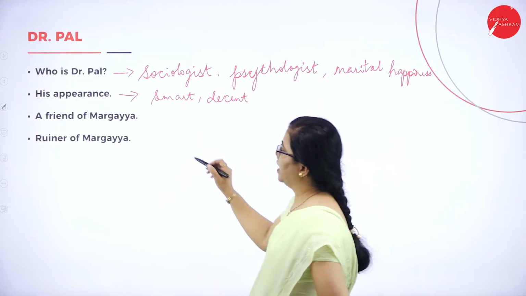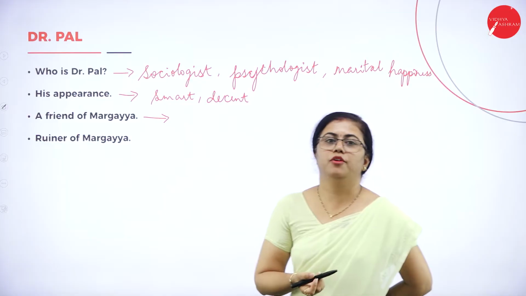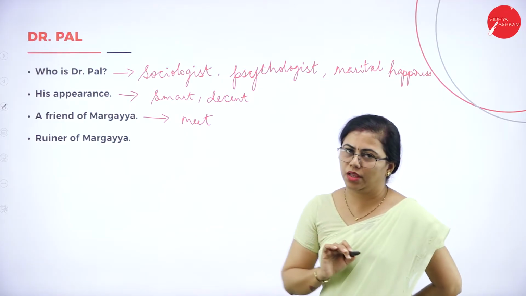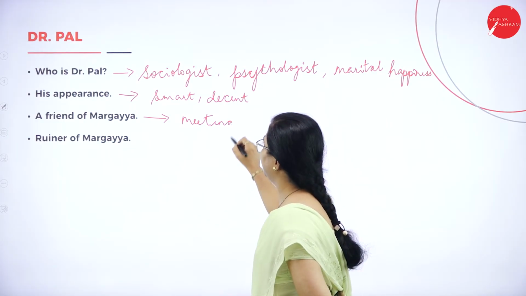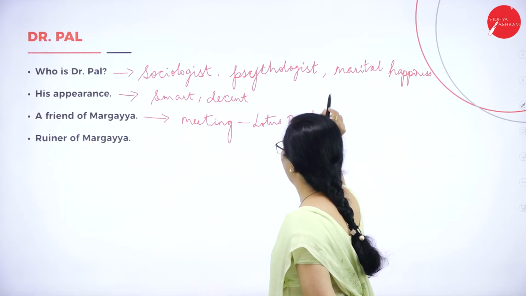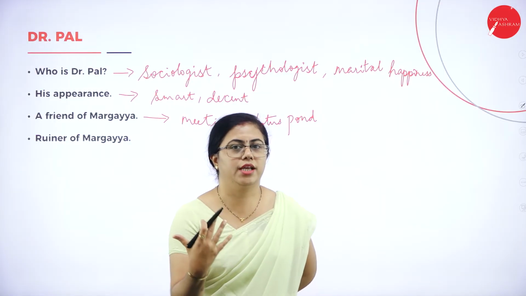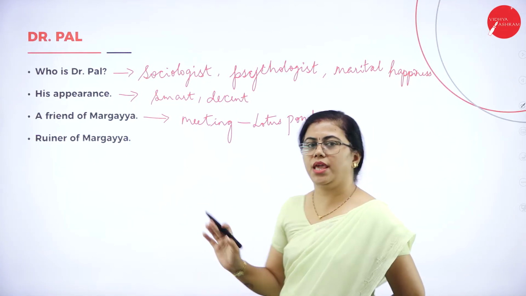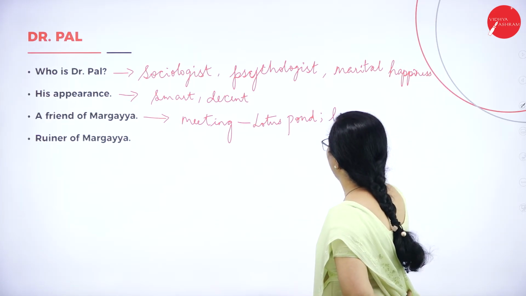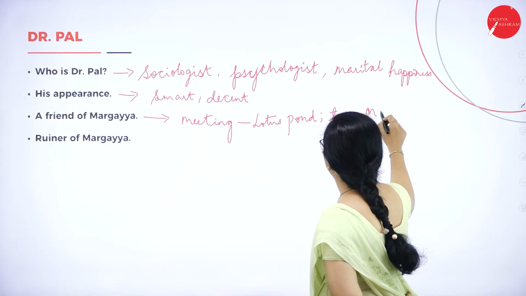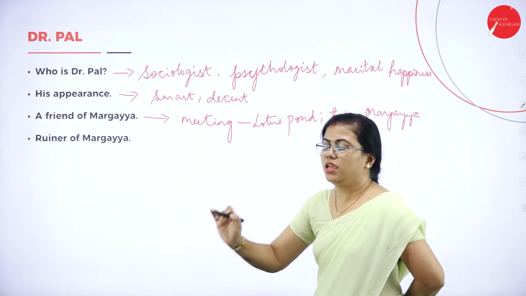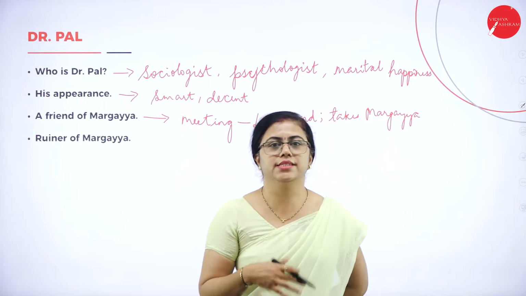Then he is a friend of Margaya. How does he become a friend to Margaya? When do they meet? They meet near the lotus pond, when Margaya comes in search of lotus flowers for Lakshmi Puja. Then he himself introduces himself to Margaya, and at that time he takes Margaya to his house. That meeting can be mentioned if you are writing for 10 marks. If you are writing for 5 marks, just a mention of all these can be done.